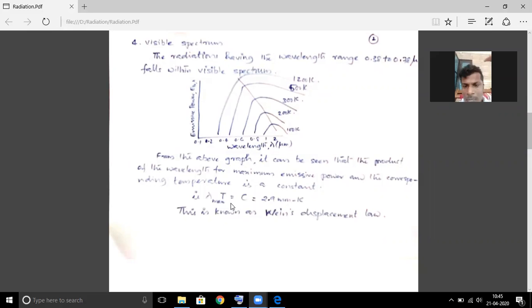So you can even find the temperature of the surface of the sun. You can measure the lambda max by using an instrument called a radiation pyrometer. By using a radiation pyrometer, you will be able to determine the lambda max value, and if you put that value in this equation, you will be able to calculate the temperature of the surface of the sun. So any distant object's surface temperature can be measured by using this equation. That is the importance of this law, Wien's displacement law.